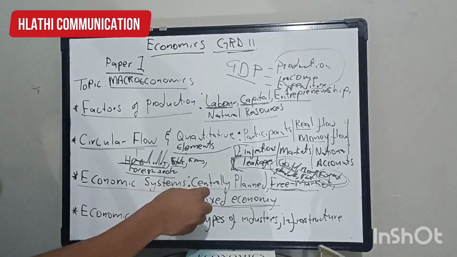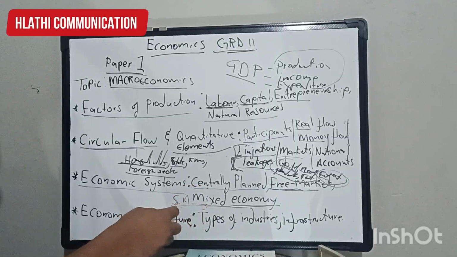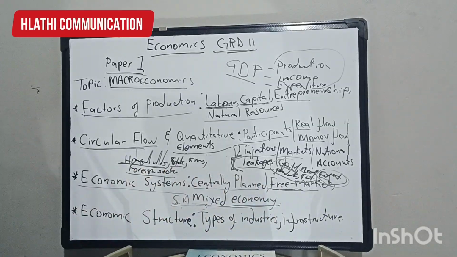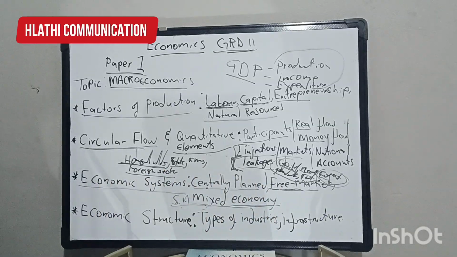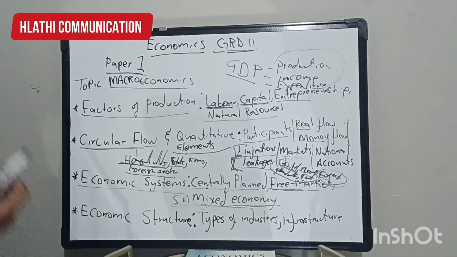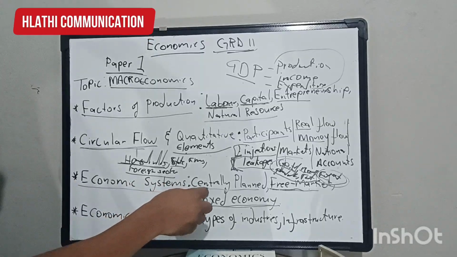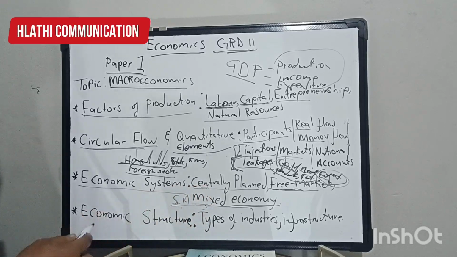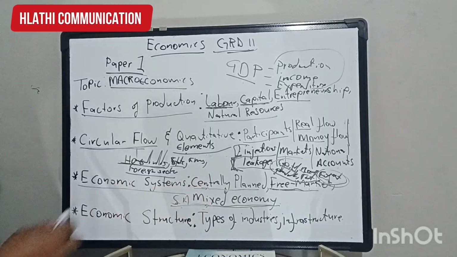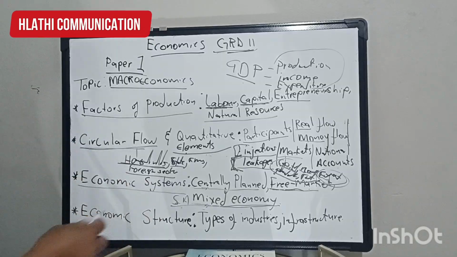And also, you must be able to explain and discuss the advantages, which is the benefits. What are the benefits of using a central planning system? What are the benefits of using a free market system? What are the benefits of using a mixed system? So you must know and be able to discuss those advantages of the three systems. Obviously, if we have advantages, surely we do have disadvantages. So we must also be able to discuss and explain the disadvantages of these three systems. What are the disadvantages of using a central planning system, a free market system, and a mixed system? So we must know those systems in detail.